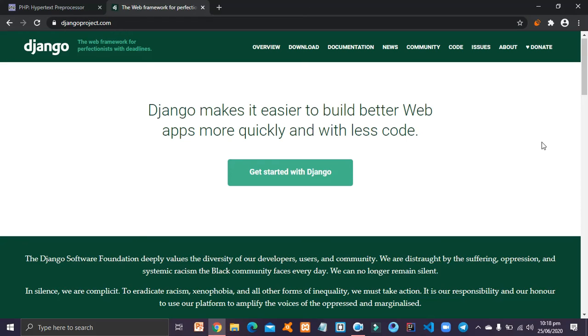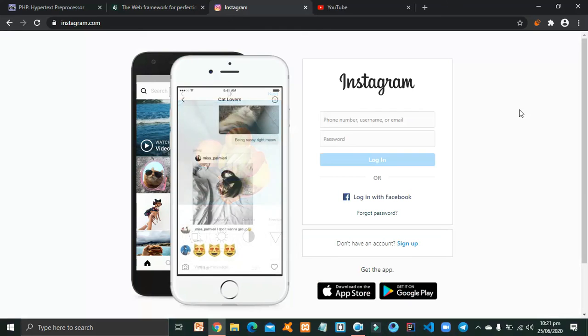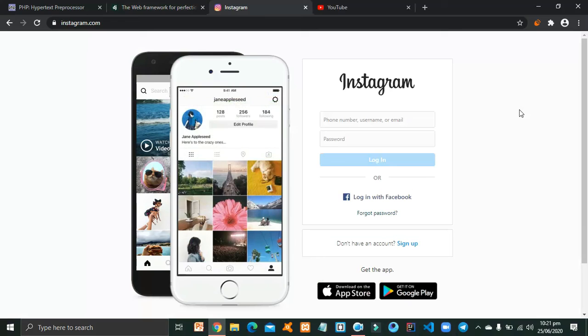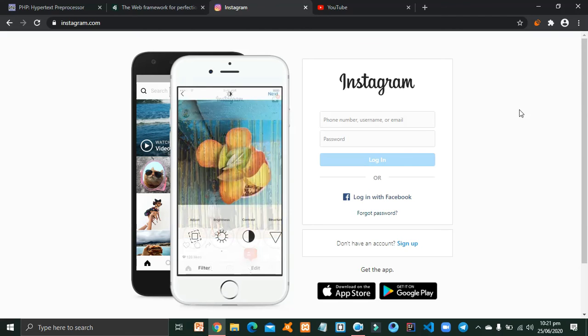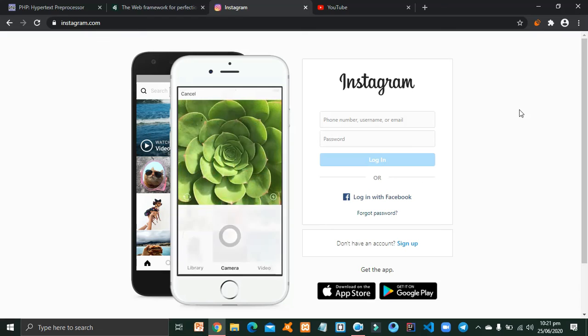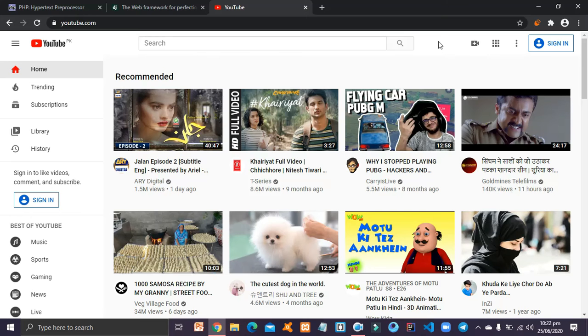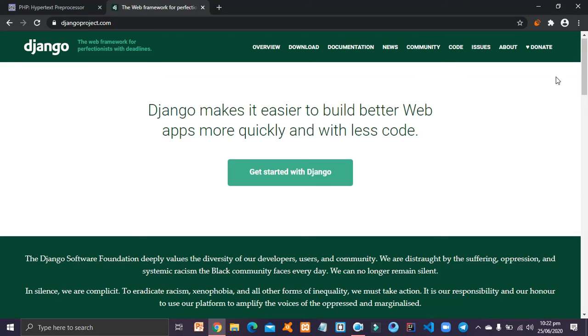So let us see the companies that are using Django as their backend. The first company that is using Django as a backend is Instagram, which is again a social media platform like Facebook, but it is most liked by the young generation. The Instagram backend is totally built on Django. The second company which uses Django as its backend is YouTube, which is a very big company, and you are watching this video also on YouTube. So now the big companies are moving to Django as their backend.